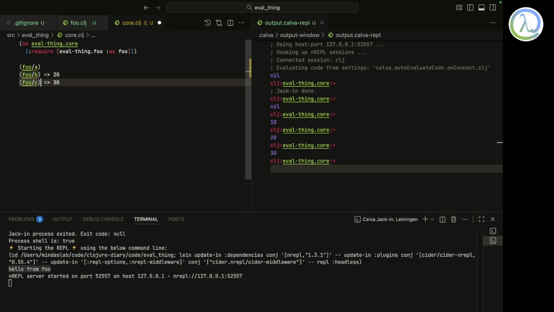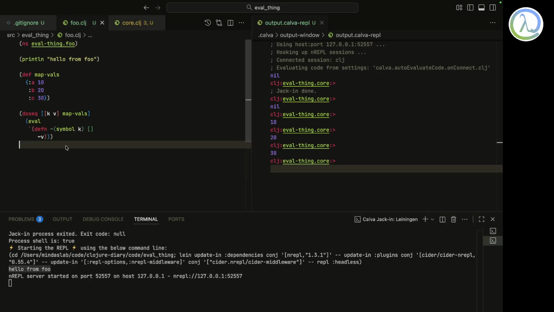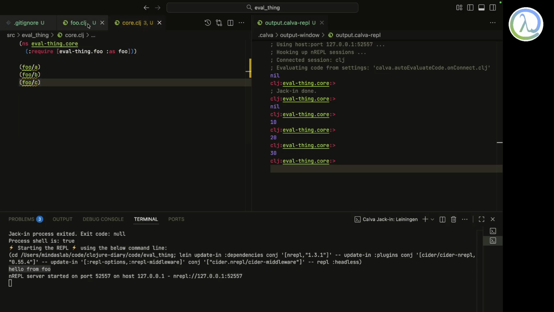As simple as that. So without too much effort, I was able to use this eval and write all these functions. So maybe you might be having a map, and you might want to get its values in an elegant way without using a lot of get and all that stuff. You can do something like this, right? So that's the thing. So yeah, this is the power of eval.